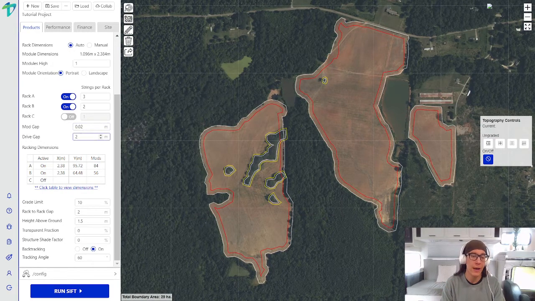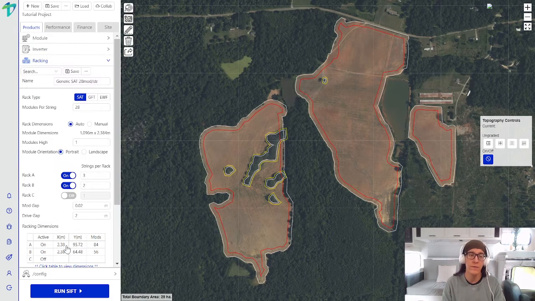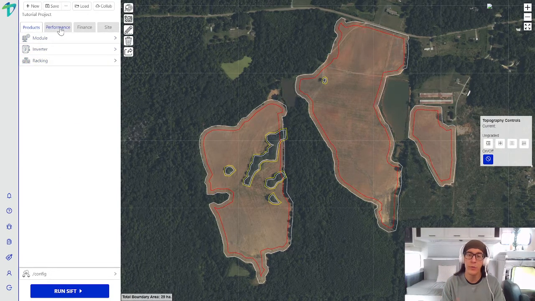So if we close that out, notice at the bottom we also have a grade limit. That's important if we want to use the topography function. So this rack has a 10% grade limit, and then we round it out with a couple inputs in terms of the bifaciality and bifacial gain within the performance model, as well as for a single axis tracker backtracking. So from that point, we've defined our module, inverter, and racking, and we can move on to the Performance tab.